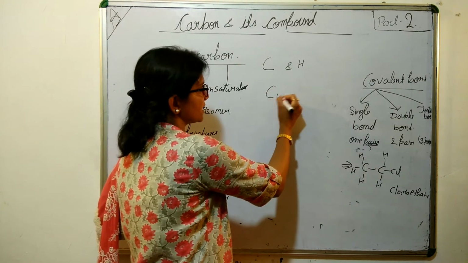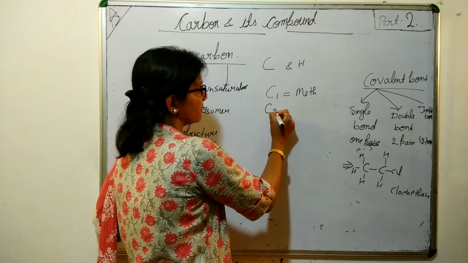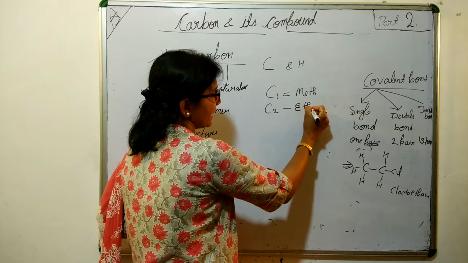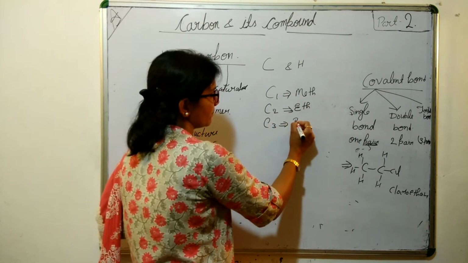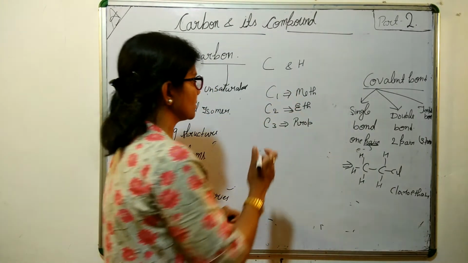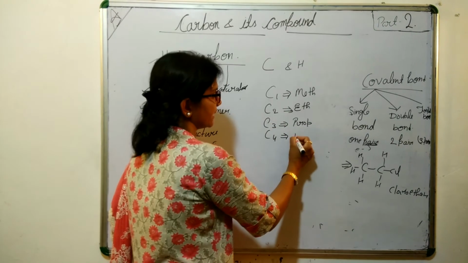If there is one carbon, then it is known as meth. If the number of carbon is 2, then it is eth. If 3, it is prop. Wherever you see these, you will use these words. If there are 4 carbons, then it is but.